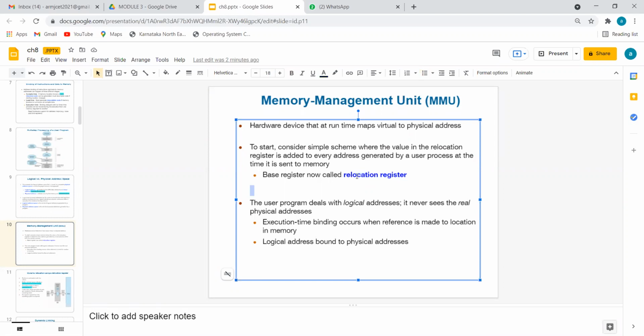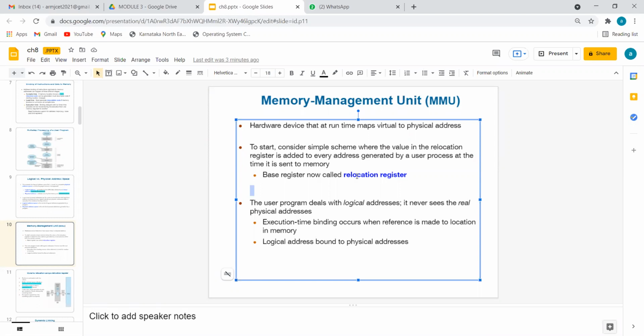Because relocation is there, finally those three friends will sit together. If that is not there in our computer, process-related content will be scattered, so it is difficult for the CPU to find wherever that data is stored. It has to go there and check whether it is present or not.